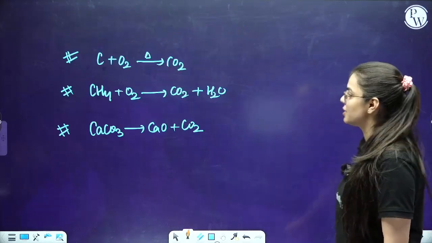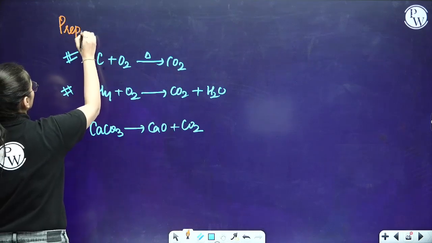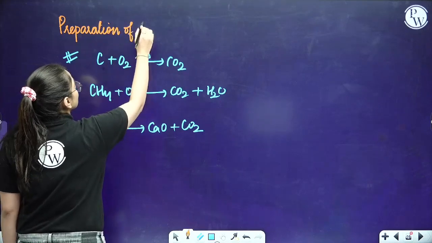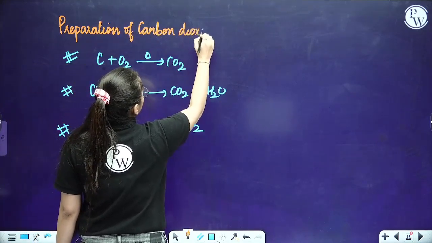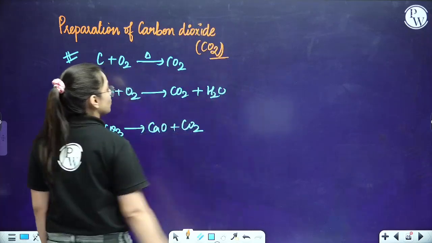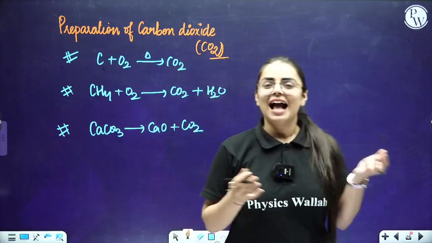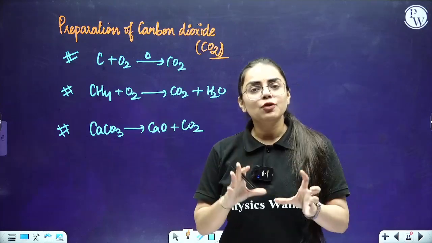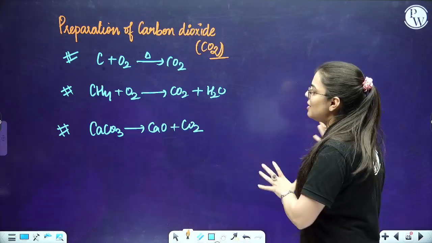Coming to the next part, students, here comes the preparation of carbon dioxide. So when I am saying carbon dioxide, that is basically CO2. How is CO2 obtained? Only when I was telling you about carbon monoxide, I told you carbon plus CO2 will give you carbon monoxide. But if you want to obtain the dioxide, you have to react carbon with oxygen. It's a very, very basic, simple reaction.